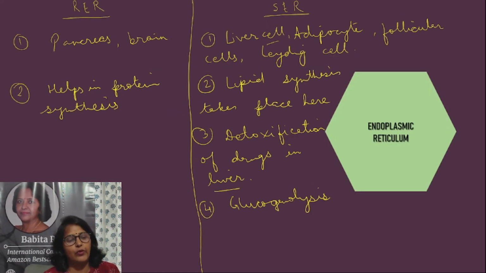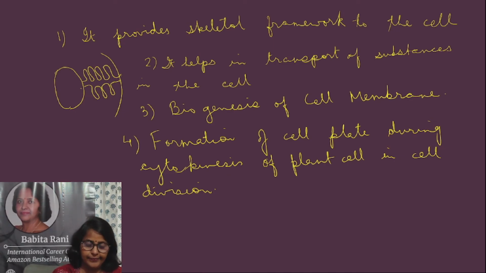What was the difference between the endoplasmic reticulum, smooth endoplasmic reticulum and rough endoplasmic reticulum? If we look at it once again, rough endoplasmic reticulum is present in pancreas and brain. Smooth endoplasmic reticulum is present in liver cell, adipocyte, follicular cells and Leydig cells. Rough endoplasmic reticulum helps in protein synthesis, whereas smooth endoplasmic reticulum helps in lipid synthesis, and it also helps in detoxification of drugs, and that takes place in the liver.